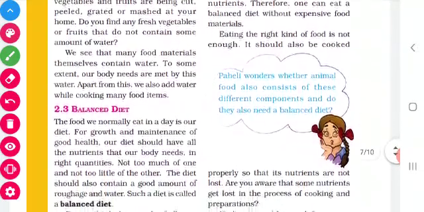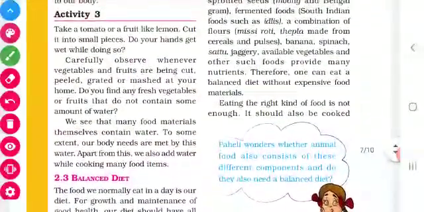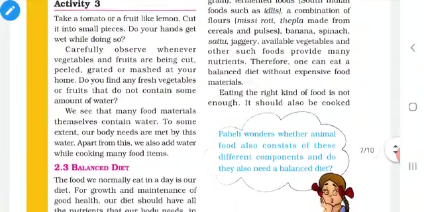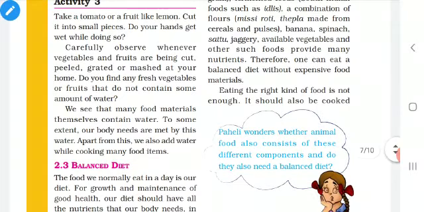Then we are going to see about cooking. Now, are we eating raw food or cooked food? We usually eat cooked food. Sometimes we eat carrot and some fruits raw, isn't it? Now we are going to see the advantages and disadvantages of cooking.